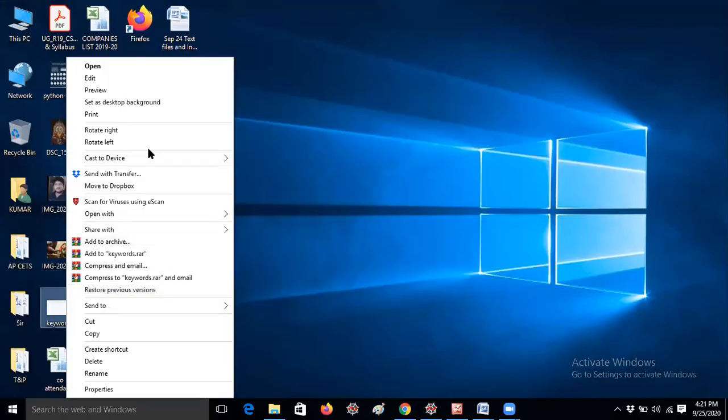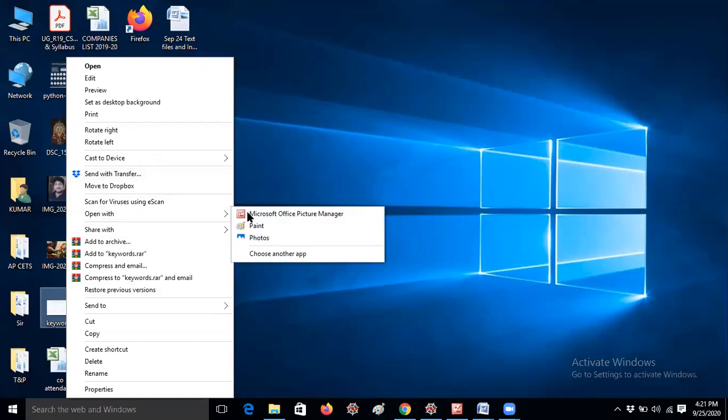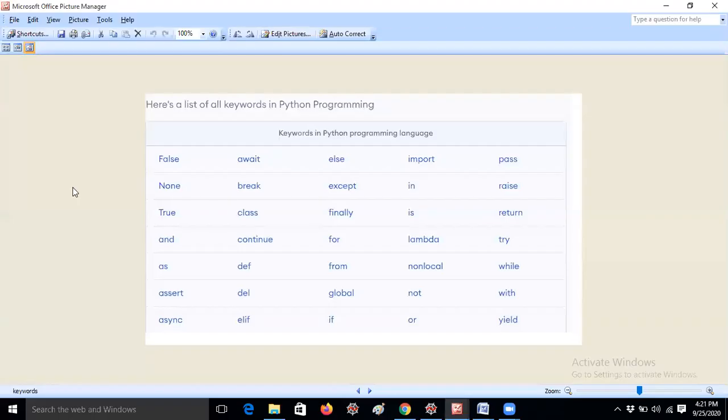We have 35 keywords currently in the 3.7 version of Python. We have covered a lot of keywords every day. If I would like to know about return, this is a keyword actually. Whenever in examination you are asked to explain any 10 keywords, you have to explain clearly. Break is a keyword which is used to terminate the particular loop, and continue is used to iterate the loop. For example, if I give a continue statement inside the loop, it will skip that particular iteration, go back to the condition part, and execute the remaining statements.